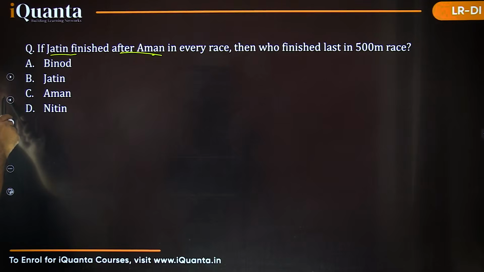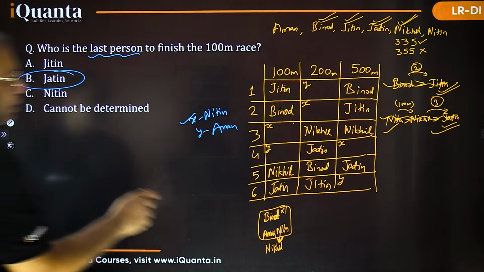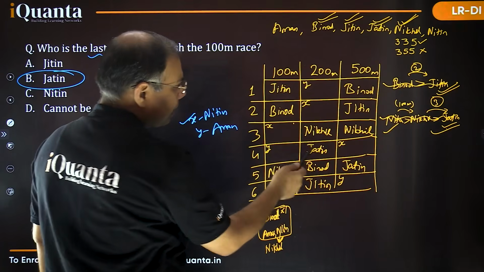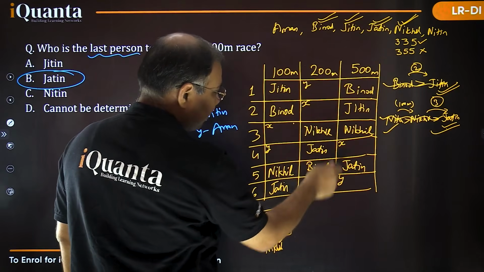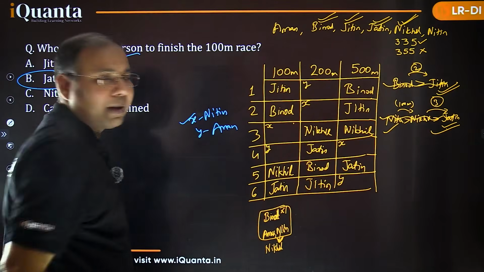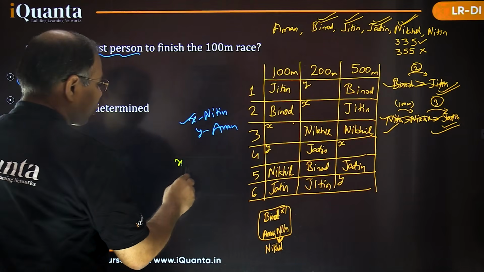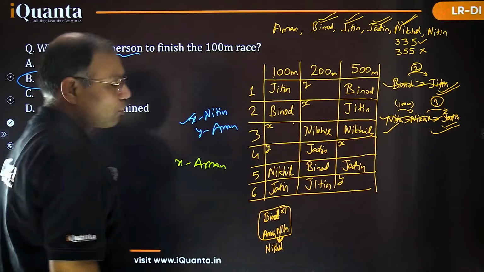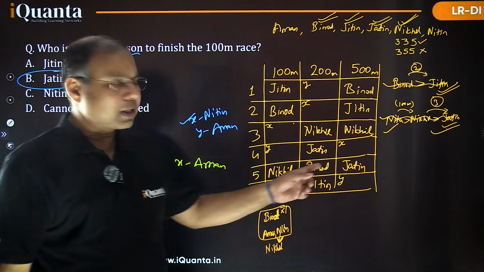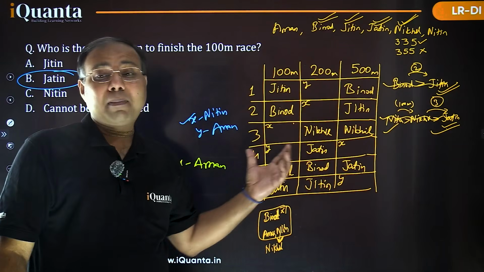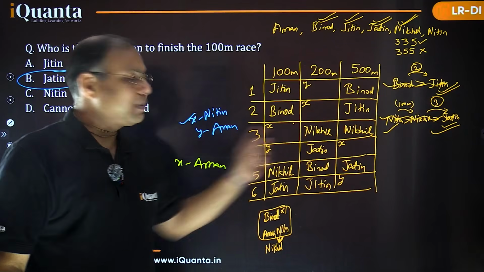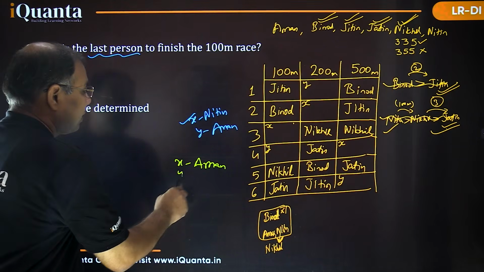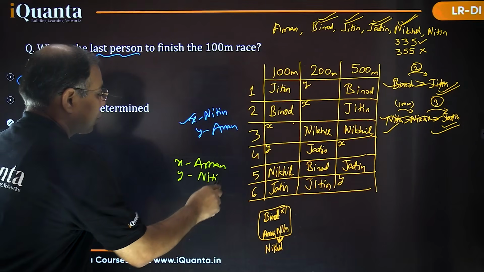Jatin should be behind Aman. So Jatin is behind Aman here, and Jatin is behind Aman here too. That means X certainly must be Aman. So in this fourth question, X comes out to be Aman. See, in the previous question it was the opposite, right? But in this case, as mentioned, Jatin finishes after Aman in every race. So clearly X must be Aman, right? Only then it is followed. So X is Aman, then of course Y must be Nitin. So for this last question, we need to follow this part.